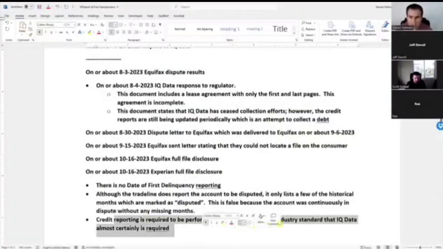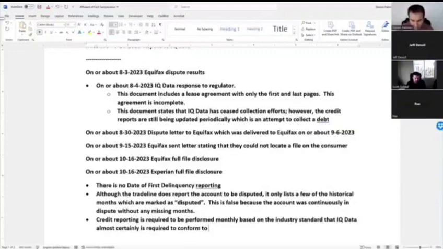Credit reporting is required to be performed monthly based on the industry standard. The IQ data almost certainly is required to conform to, and I didn't say as a matter of fact, because I'm suggesting we turn this into a fact-based affidavit, and I don't know for a fact. I have no firsthand knowledge that IQ data is required to conform to Metro 2, but I can say that they almost certainly are. That is something you can say because it's not a statement of fact, it's an opinion. Like, I think they most certainly are. Let's let discovery prove me wrong. That they are required to conform in order to have the privilege of reporting credit data to Equifax and Experian.